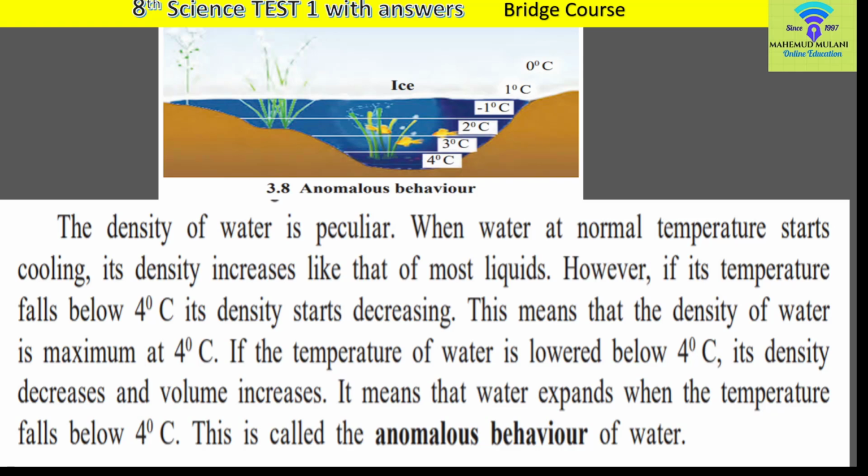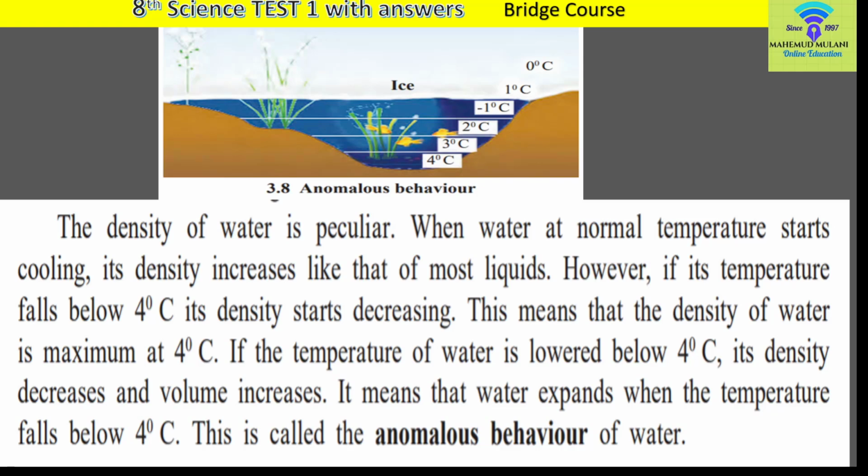Density is maximum at 4 degrees Celsius of water. This means that if the temperature of water lowers below 4 degrees Celsius, its density decreases and volume increases, and that's why ice floats on the water. It means that water expands when the temperature falls below 4 degrees Celsius.